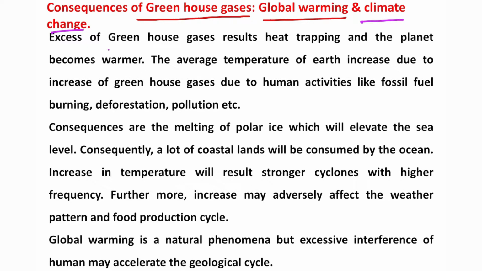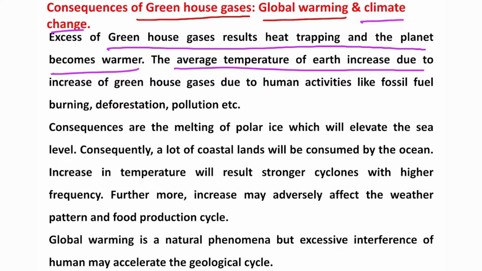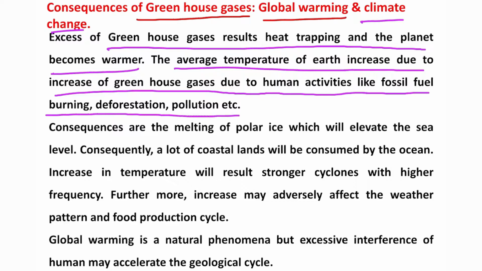So excess greenhouse gas results in heat trapping and the planet becomes warmer. The average temperature of Earth increases due to the increase in greenhouse gases from human activities like fossil fuel burning, deforestation and pollution. The main reason for the CO2 increase is fossil fuel burning and deforestation, because we know that